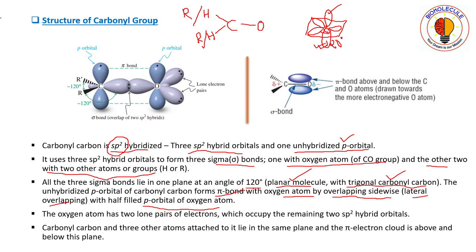One will be utilized while bonding with carbon. Carbon will give one electron and oxygen will give one electron to form this carbon-oxygen sigma bond. And oxygen will now have two lone pairs.